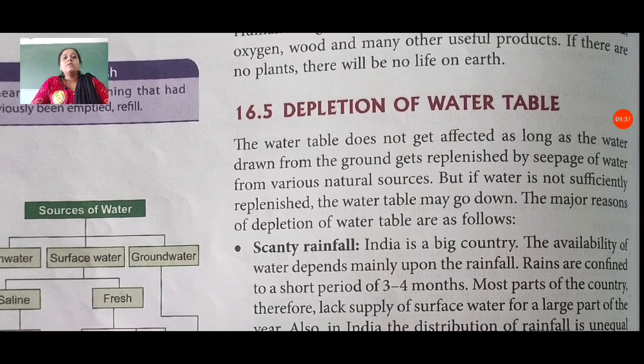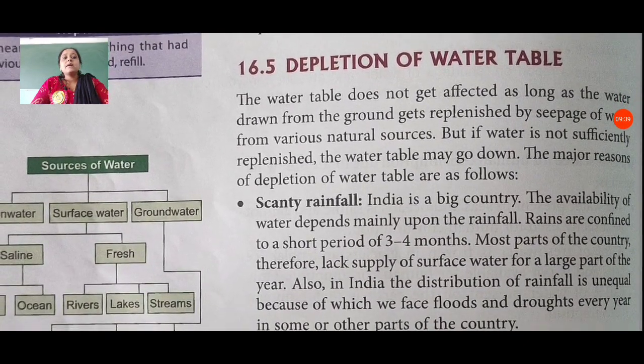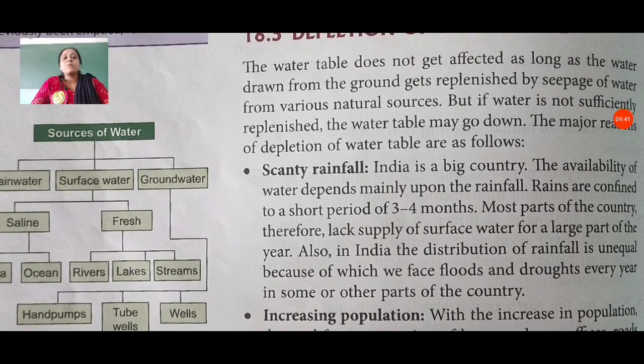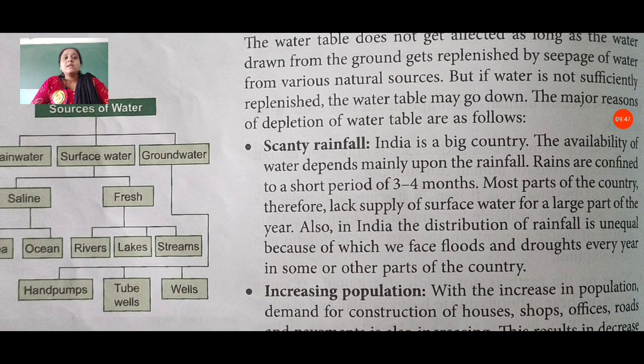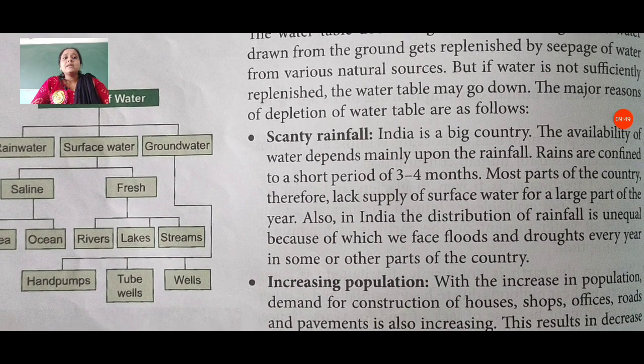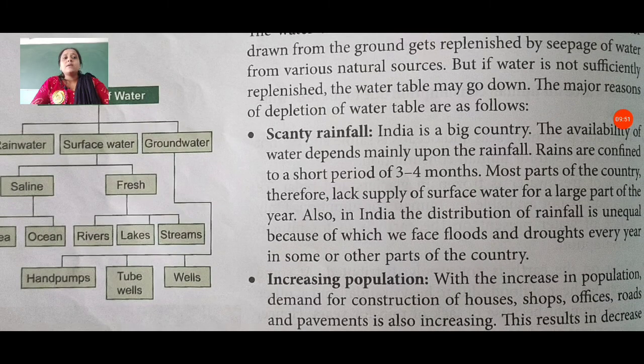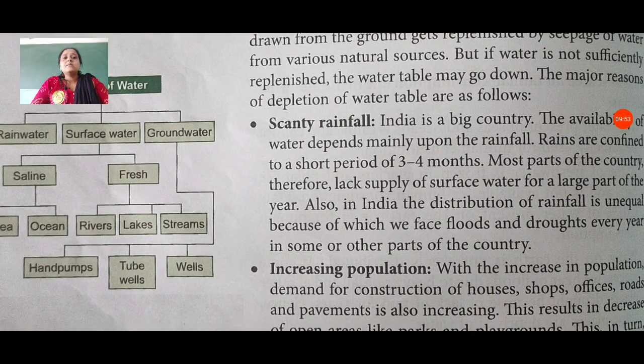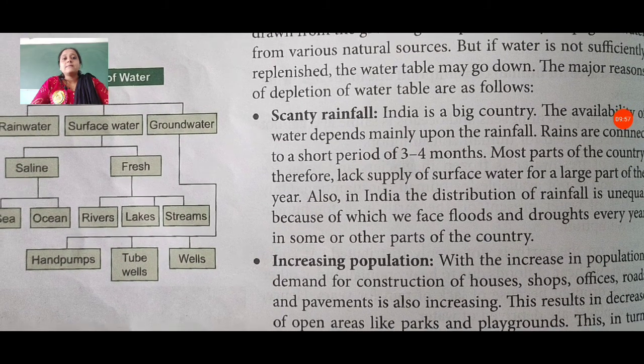Then, depletion of the water table. The water table does not get affected as long as the water drawn from the ground is replaced by seepage of water from various natural sources. But if water is not sufficiently replenished, the water table may go down. The major reasons for this are as follows.